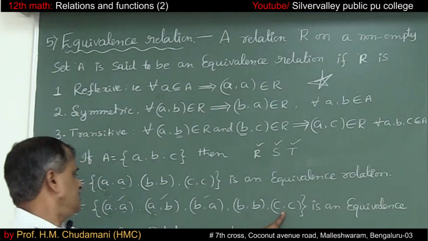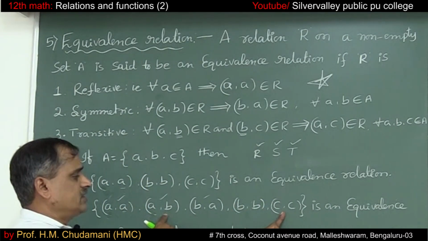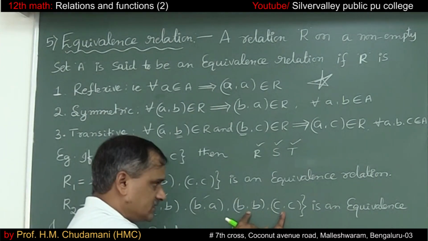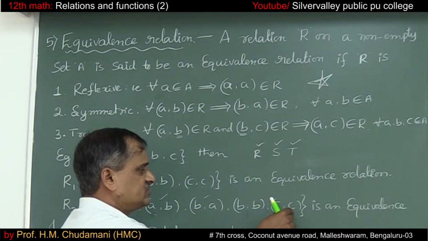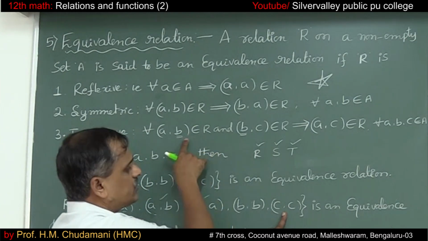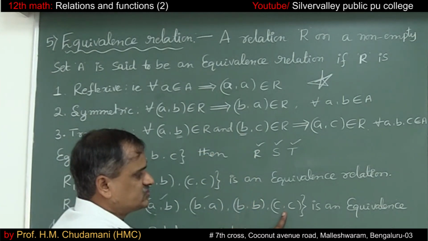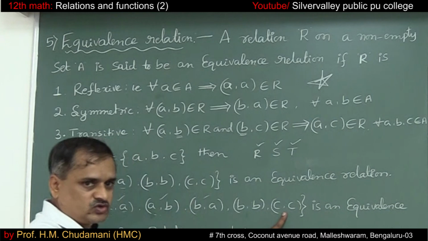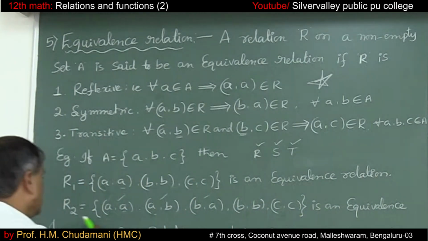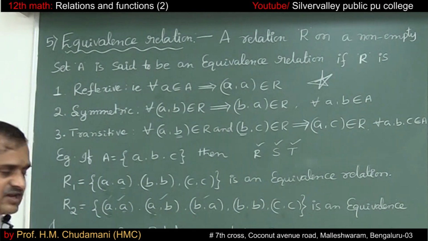Then along with (C, C), you can't take this, you can't take this, you can't take this also. So this is the only element. The first order pair is there, second order pair does not exist. So that means there is no question of (A, C). So therefore R2 is an equivalence relation.